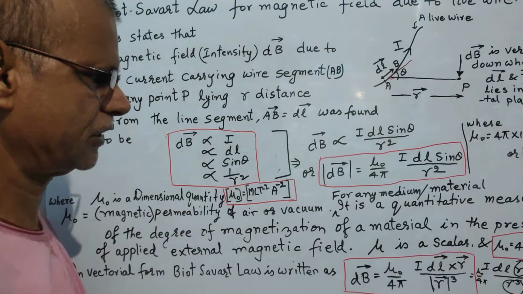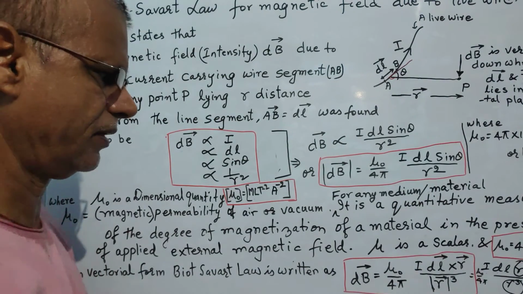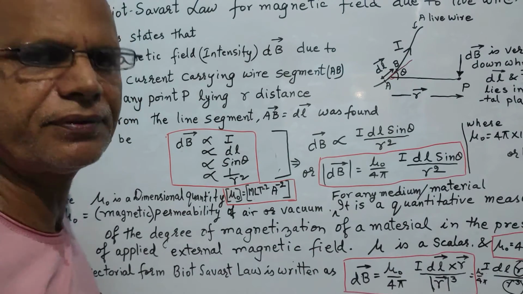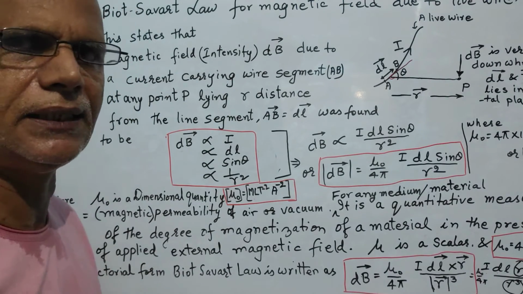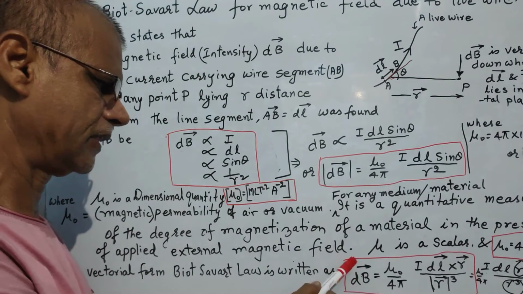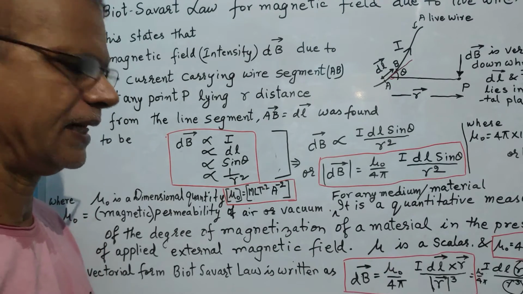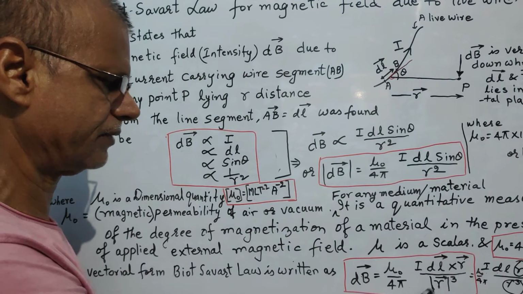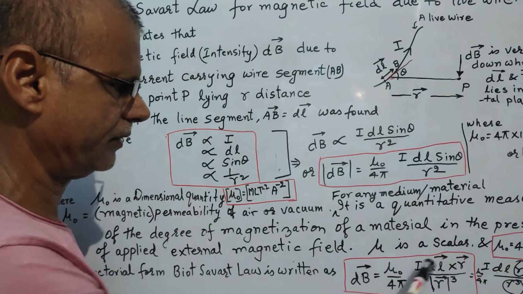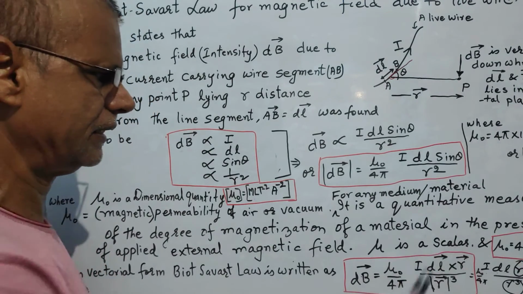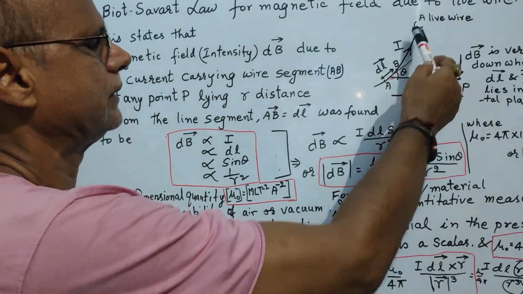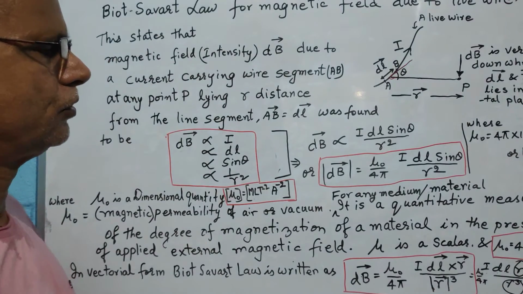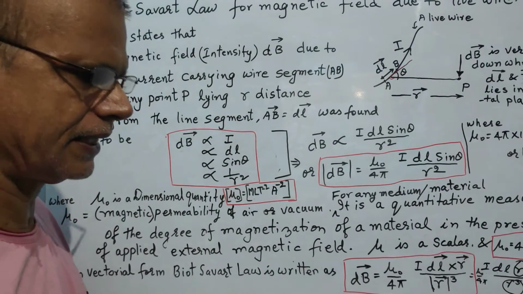So we are getting the same expression which was empirically derived, but in this format you have one benefit: you can find the direction of magnetic field. Because magnetic field is a vector quantity, we essentially need to express it in vectorial form so that we can address the direction of the magnetic field as well. So that's why here you see the direction of magnetic field will be given by the cross product of dl and r. What is dl? dl is in this direction and r vector is along AP. So you have the screw rule for finding the direction of dl cross r.